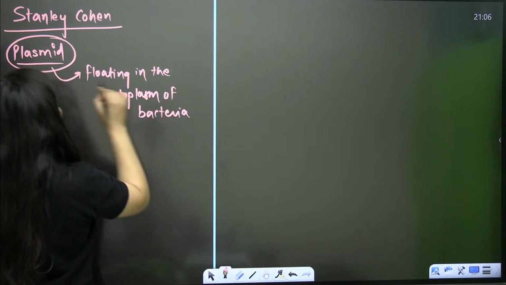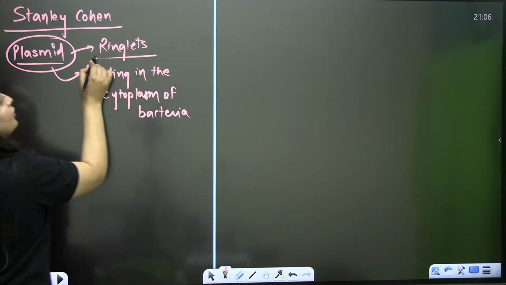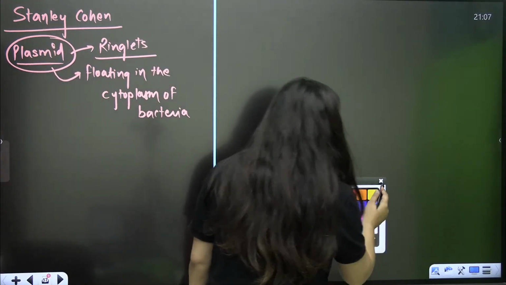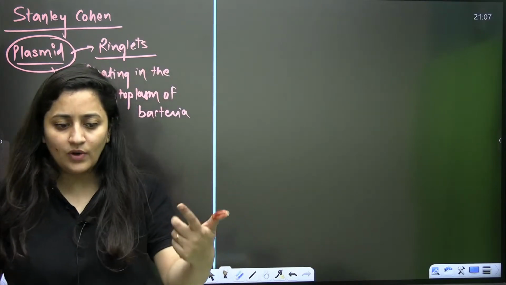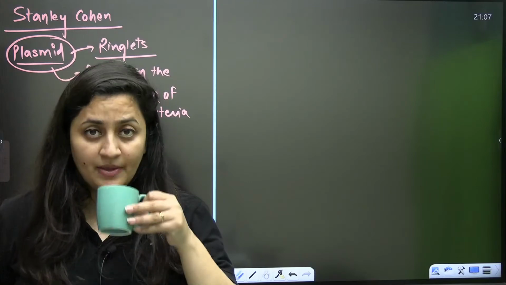And these plasmids are kind of ringlets. But before explaining the discovery of Stanley Cohen, let me remind you what exactly a plasmid is. Do you know what plasmids are? Yes, students, quickly tell me.